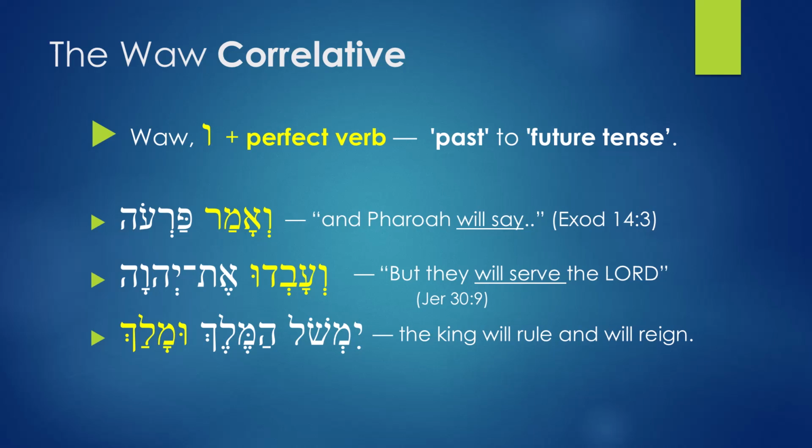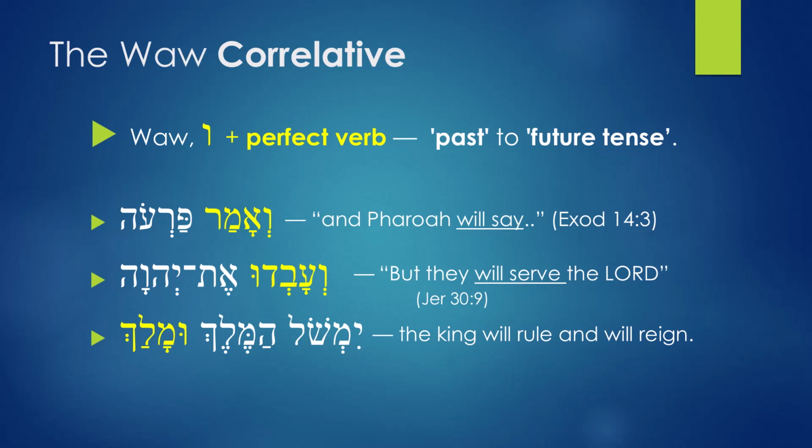They will serve. Now, we'avdu is a perfect verb. But then because of this word that is added to it, instead of translating this perfect verb as a past tense, the translation is going to be future. But they will serve the Lord. This is waw correlative here. This word that is added to the perfect verb is making us translate this perfect verb as a future action.